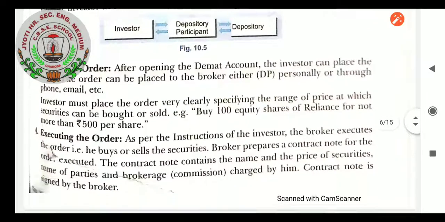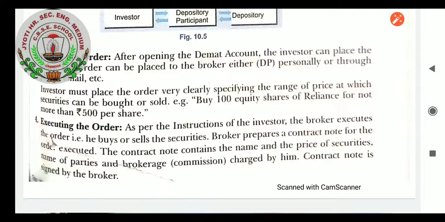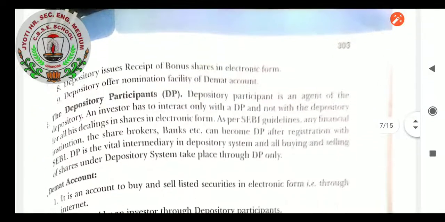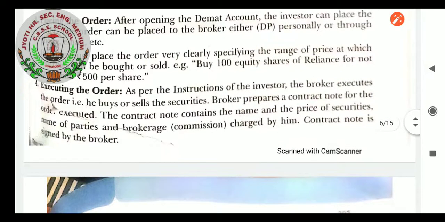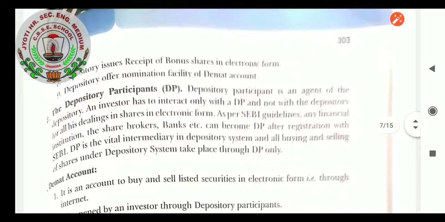Settlements. After placing the order, execution of the securities is done, and the broker prepares a contract note for the order executed. The contract note contains the name and price of securities, name of parties and brokerage commission charged by him, signed by the broker. Next comes the depository part. Here one point is missing, the settlements page is missing. No issue, I will explain it to you.